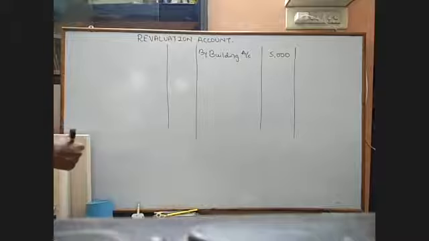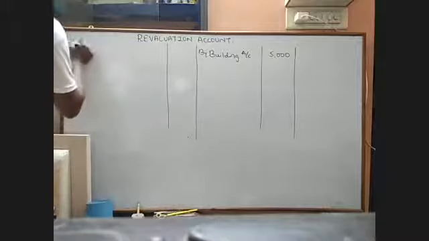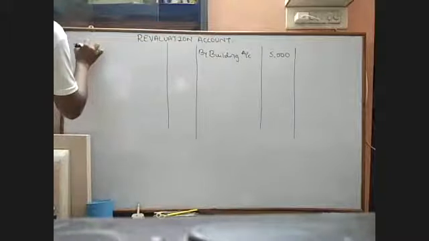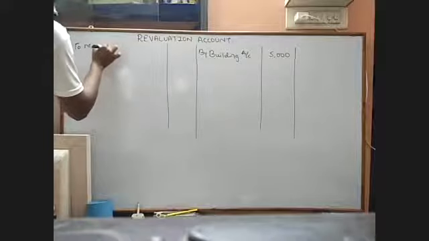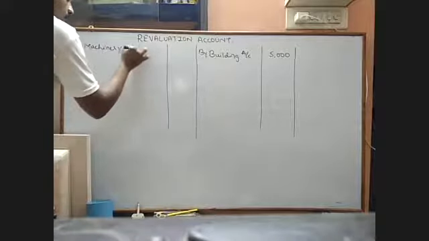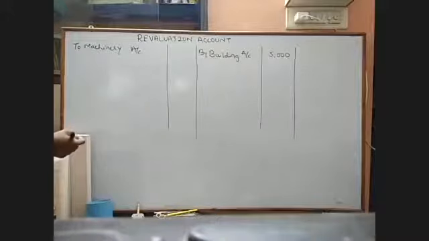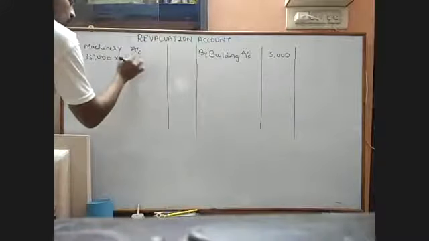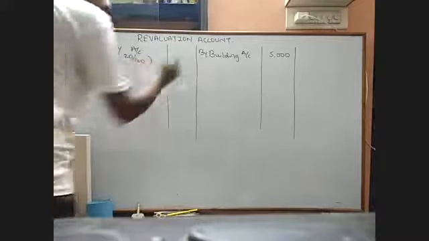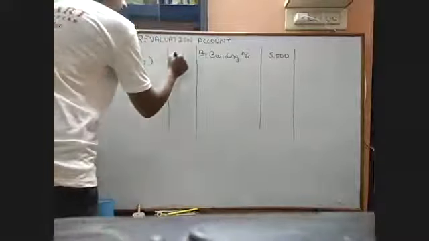Next is to machinery account. And what is the value of the machinery? 35,000. 35,000 into 20 divided by 100. That comes to 7,000.